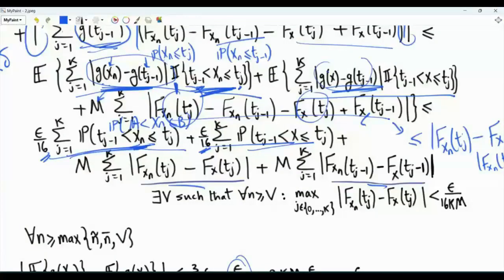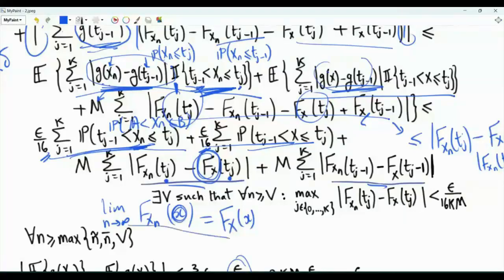Recall that our very starting point is that we have a sequence of random variables xn. The sequence xn converges to the random variable x in distribution, which means that at the points of continuity of this CDF here, the limit as n tends to infinity of F_xn of small x, where this is a point of continuity of the CDF, is exactly F_x of small x. When we constructed our partition, we insisted that those points are points of continuity of the CDF. This means that this limit statement is valid for every tj.